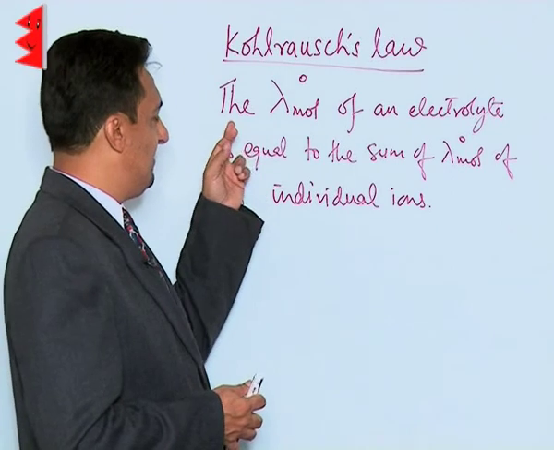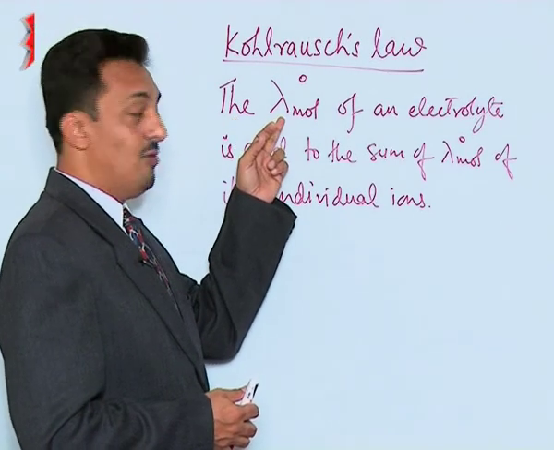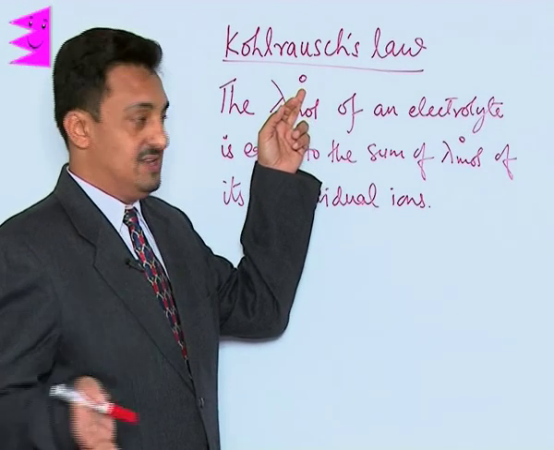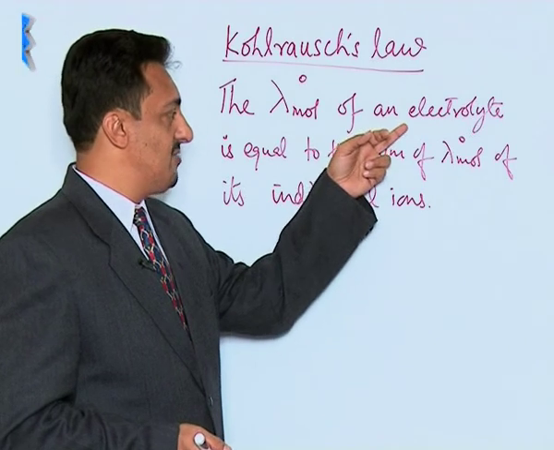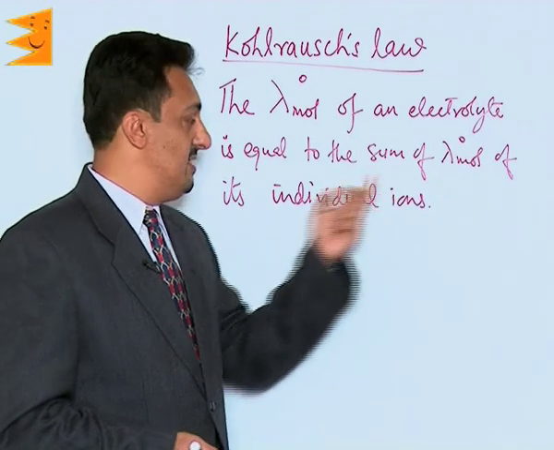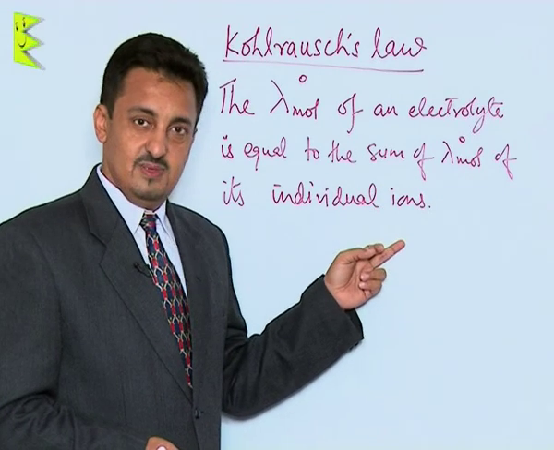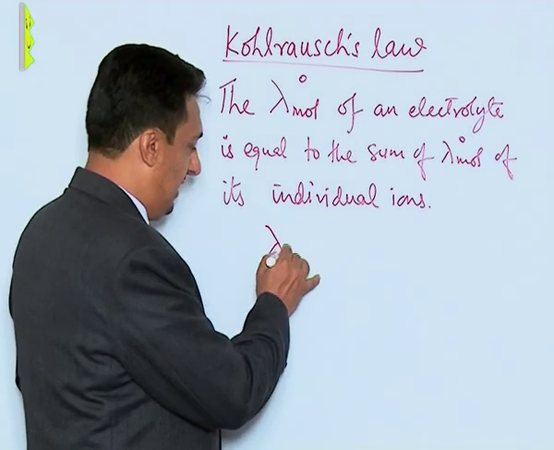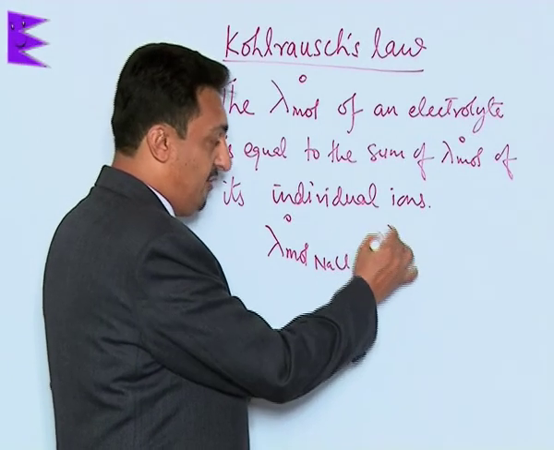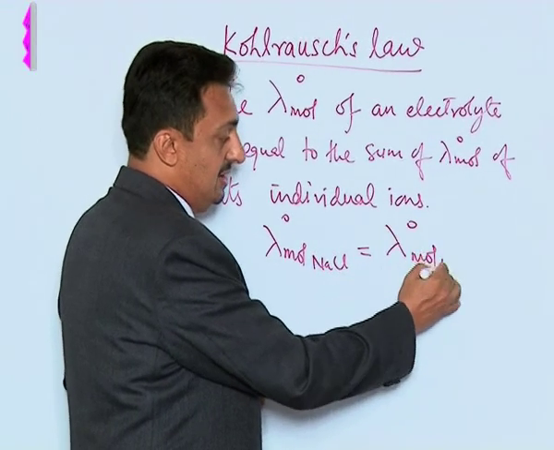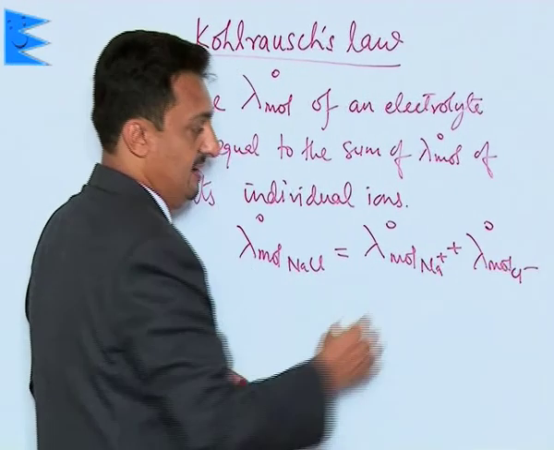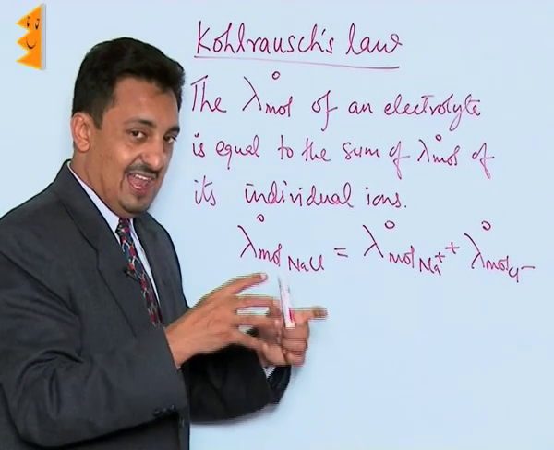It states that the molar conductance or molar conductivity at infinite dilution, which is also called limiting molar conductivity, of an individual electrolyte is equal to the sum of the limiting molar conductivity of its individual ions. It means that if we have to determine the limiting molar conductivity of sodium chloride, definitely it will be equal to the limiting molar conductivity of the individual sodium ion and of the chloride ion, because at infinite dilution